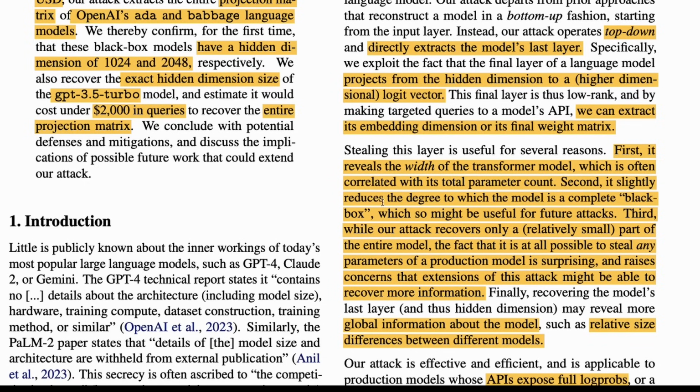Second, it slightly reduces the degree to which the model is a complete black box. As I mentioned at the start of the video, deep learning models are complete black boxes. So anytime you can open the black box even a little bit, it helps people in research and understanding what is happening, which might be useful for future attacks. Third, while our attack recovers only a relatively small part of the entire model, the fact that it is possible to steal any parameters of a production model is surprising and raises concern that extensions of this attack might be able to recover more information.